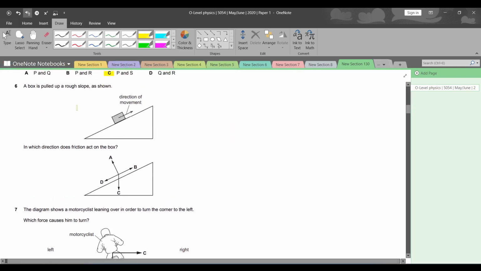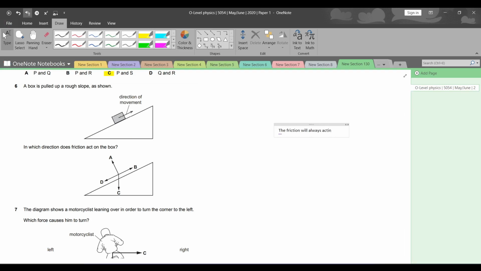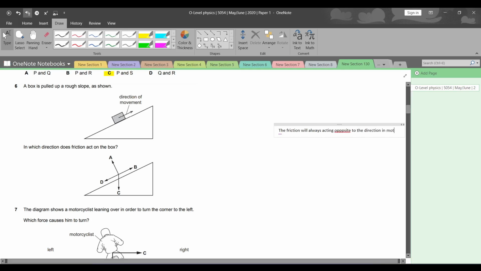Question number 6. A box is pulled up a rough slope as shown. In which direction does the friction act on the body? Friction will always be in the opposite direction of the movement. The friction will always act opposite to the direction in motion.